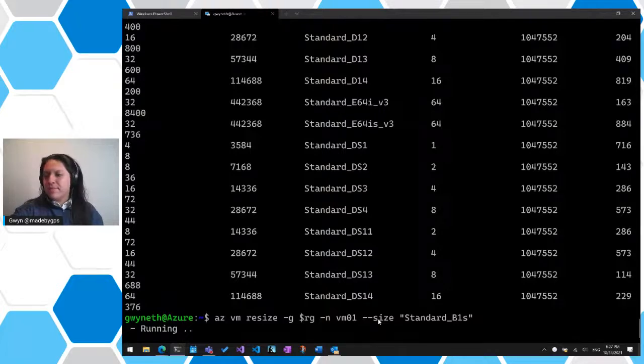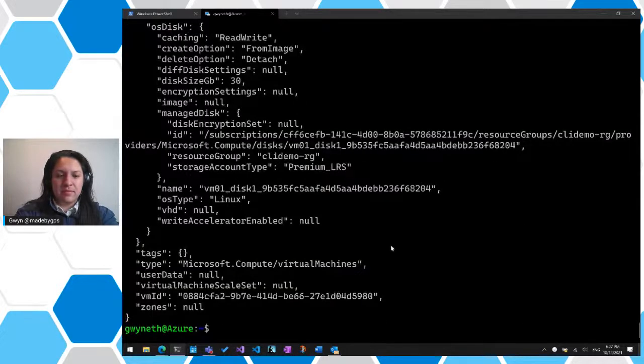So does the size need to be from the same series, compute optimized, general, etc., or can it be any SKU? If you mean in terms of resizing, it could be from any, as long as it's available.